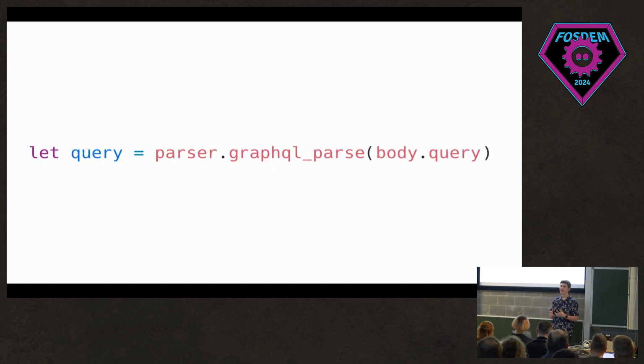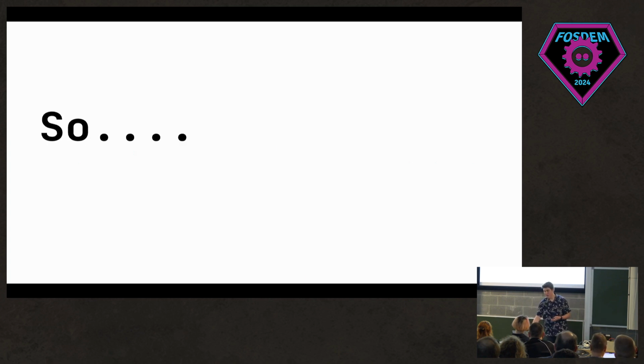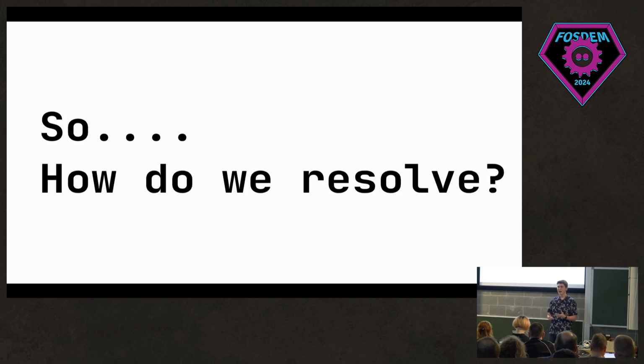Now that we have our body and we have the query inside of it, which we looked at earlier, we need to do something with it. So let's send it to that parsing function that we saw at the very start and turn it from just being a generic string into something that's actually tangible and could be used by Gleam. But once we have that, how are we even going to resolve it? You have your query, you now have it as a Gleam type, but what does that even mean?